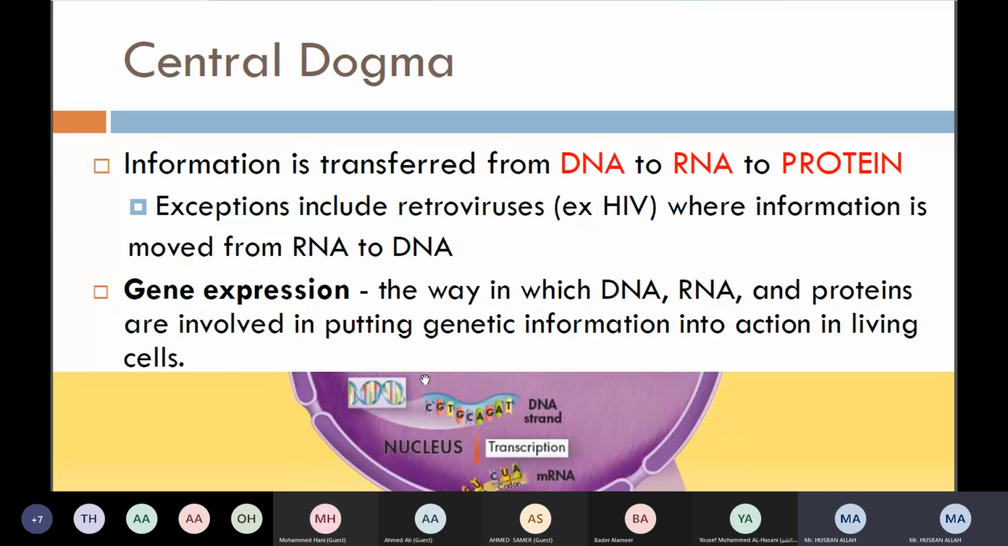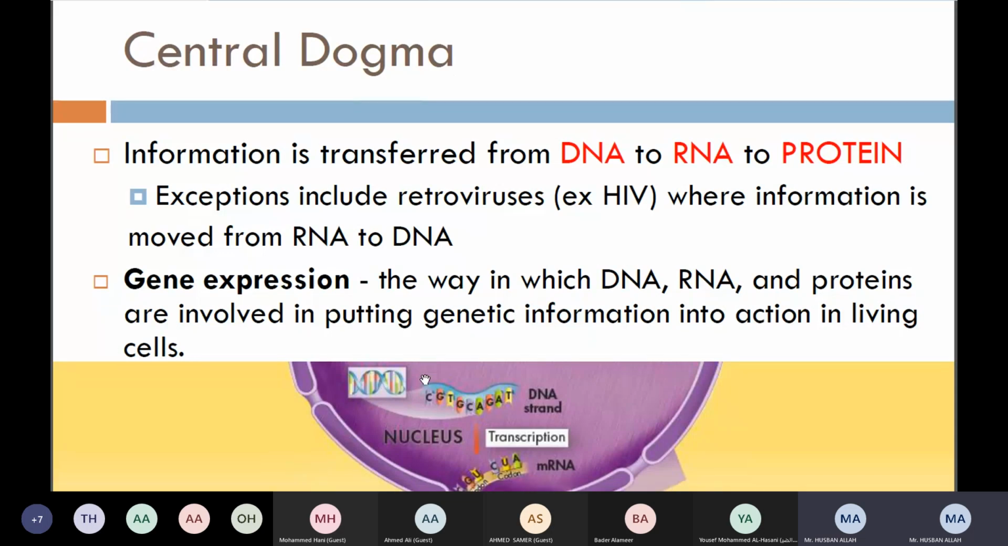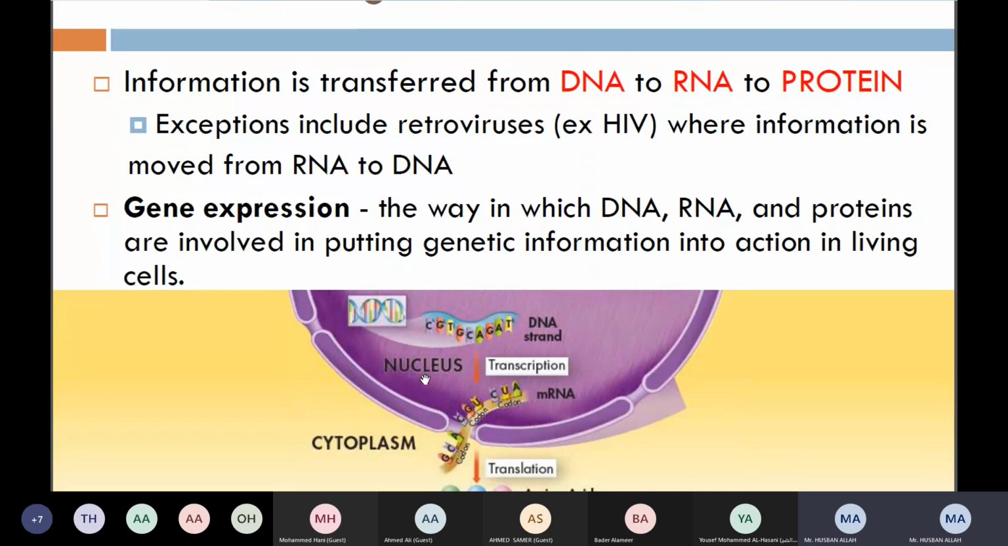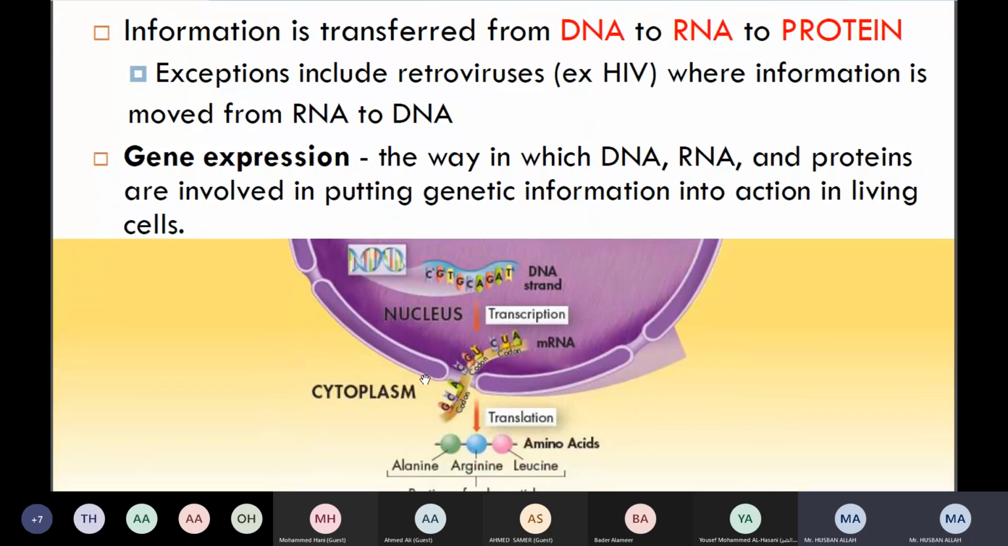Now gene expression: the way in which DNA, RNA, and proteins are involved in putting genetic information into action in a living cell. What is gene expression?